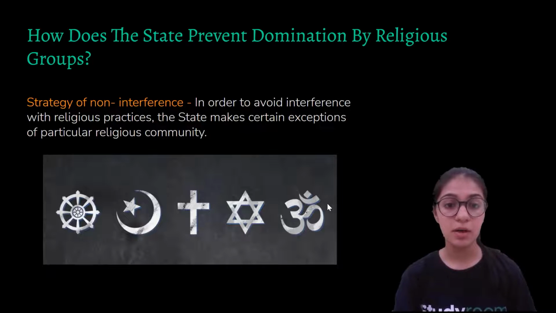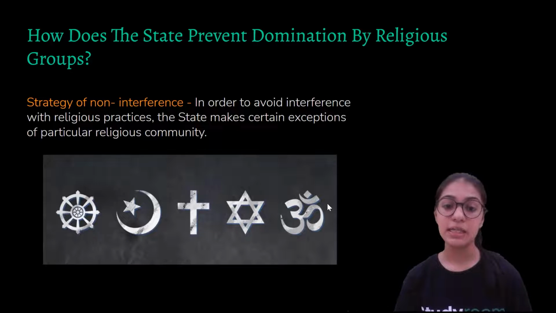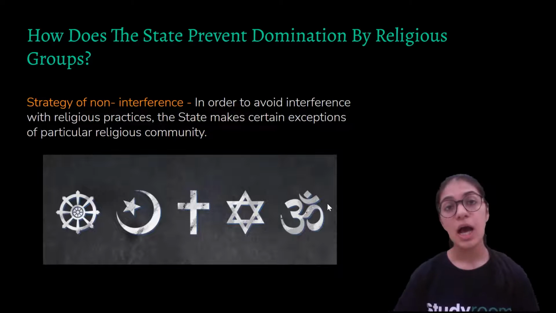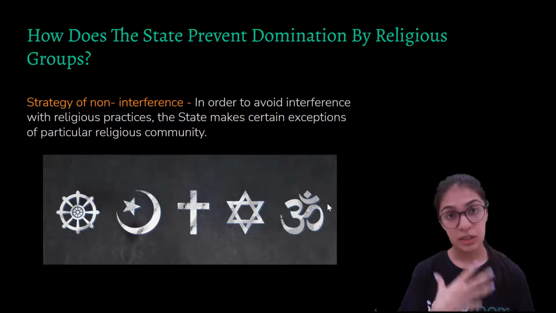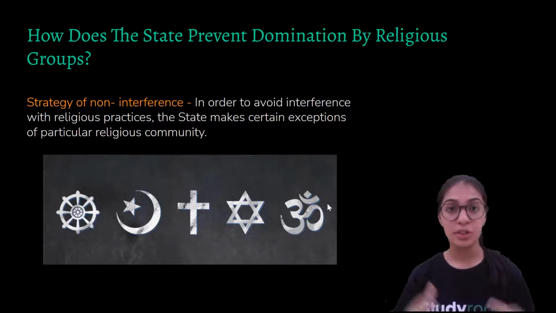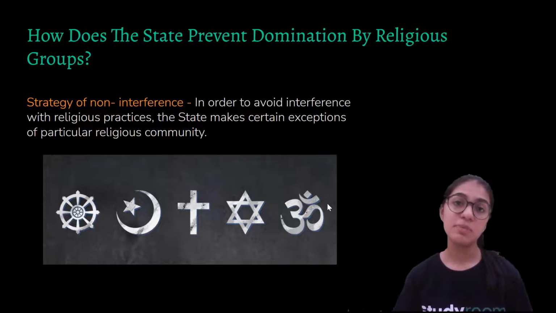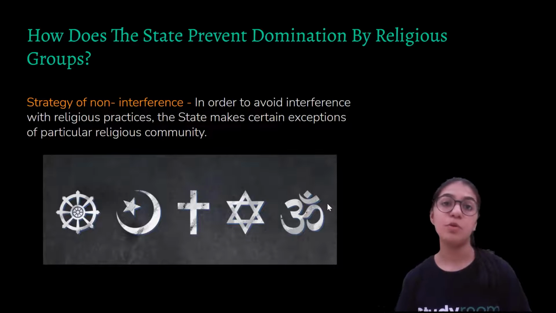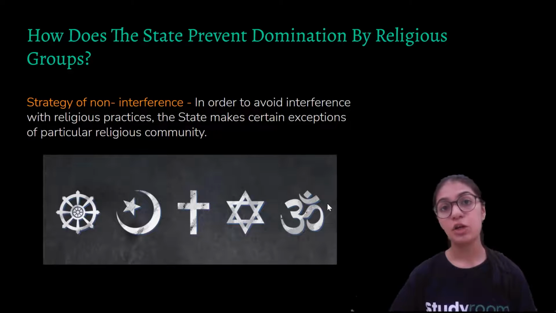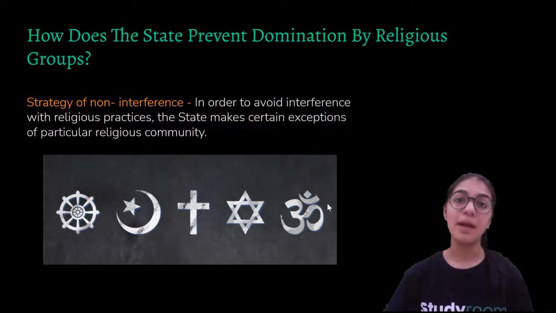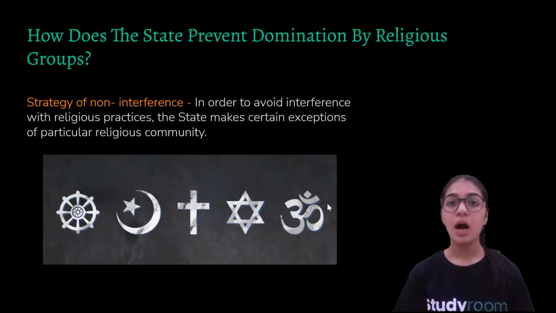So the second point is the strategy of non-interference. We'll understand this also through a very simple example. As I told you, there are Hindus who apply tika and molis on their hands, there are Muslims who wish to have long beards, and there are Sikhs who wish to have a turban on their head. These are different religious practices followed by different religious communities, right? The government does not interfere in any of them or ask them not to practice such religious practices.